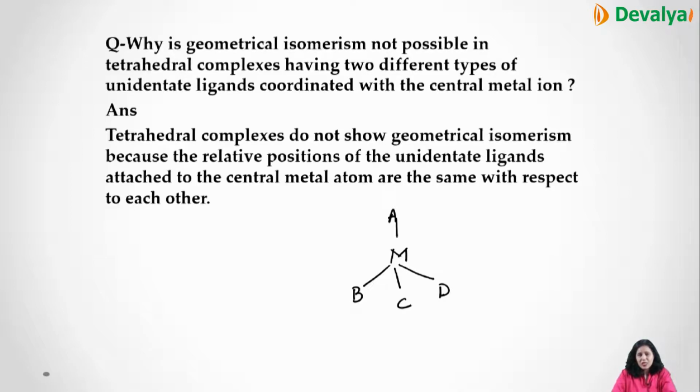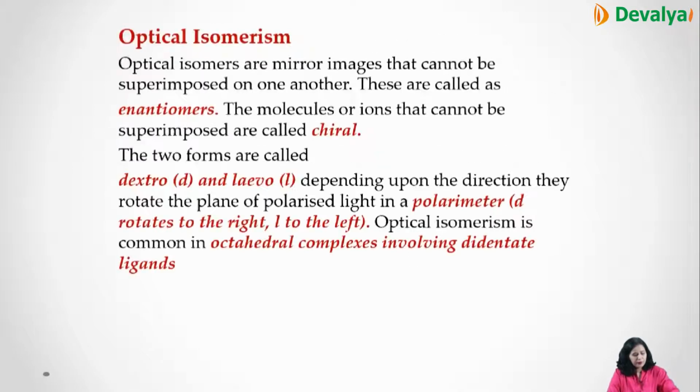Their location is the same with respect to the central metal atom. So that is why geometrical isomerism is not possible in the case of tetrahedral complexes, because there should be some disparity, two on one side, two on the other side, but here their location is the same from all the sides. Then there are the optical isomers.